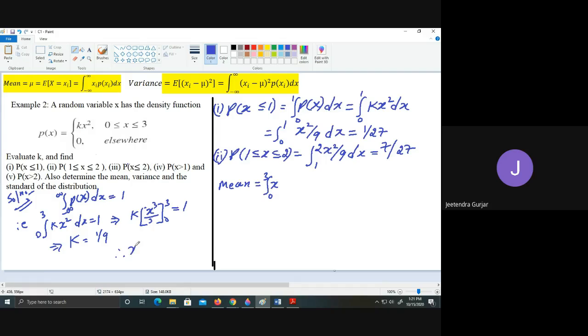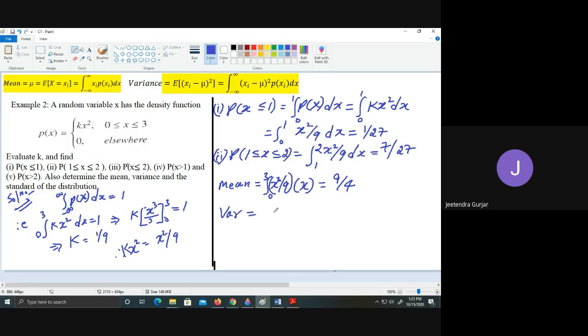Therefore I can take k x square as x square upon 9. So I take x square upon 9 dx, into x which remains as it is. So now you can see x into x square upon 9. If we just calculate, you will get this as 9 upon 4.